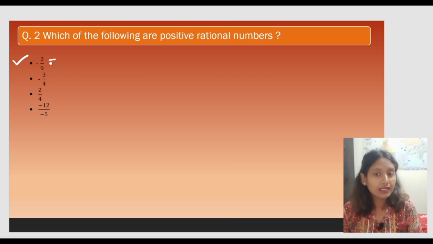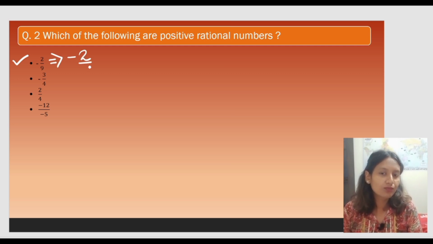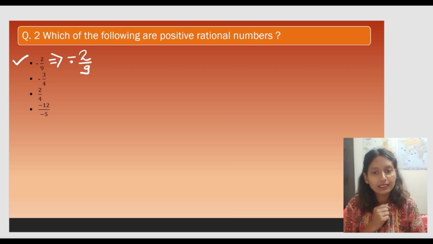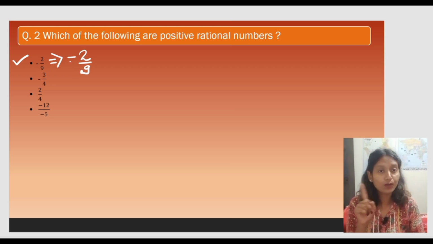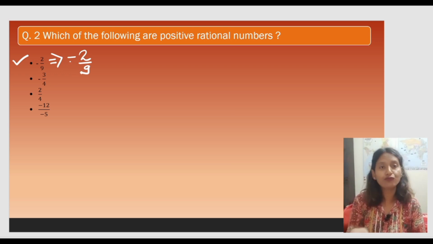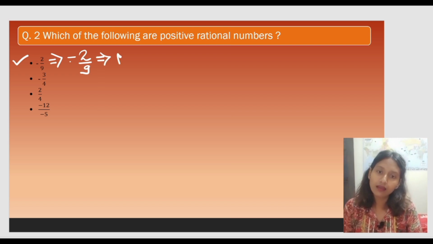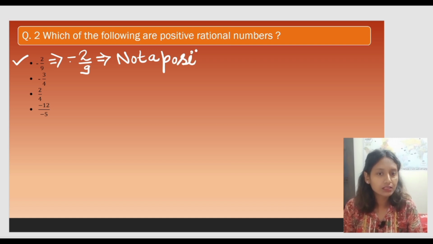As we can see, this number is having -2 by 9. This number is having this negative sign. So we can say that this negative sign is not going to let this rational number fall under the positive rational number category. That's why we will say that this number is not a positive rational number, and the reason behind it would be positive.